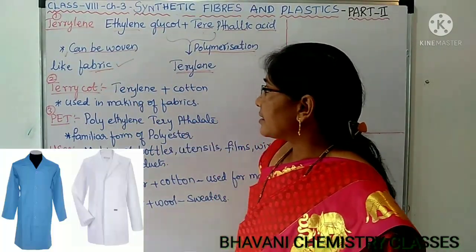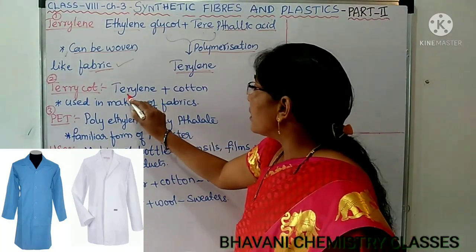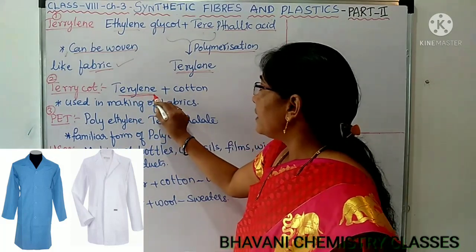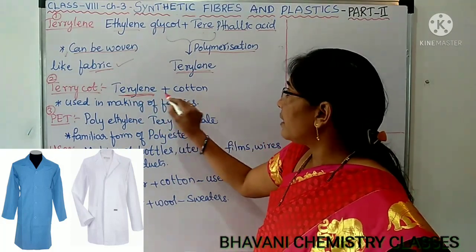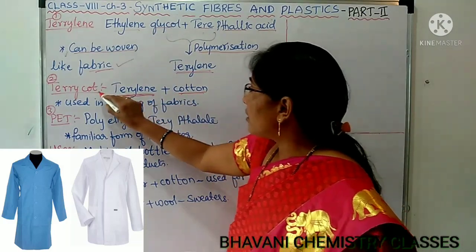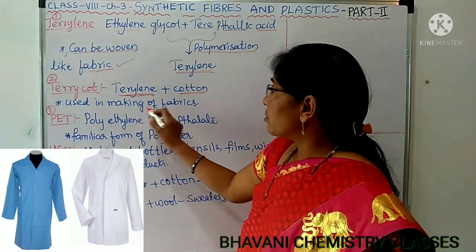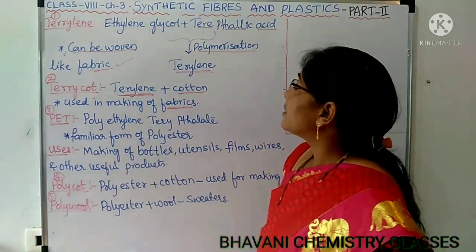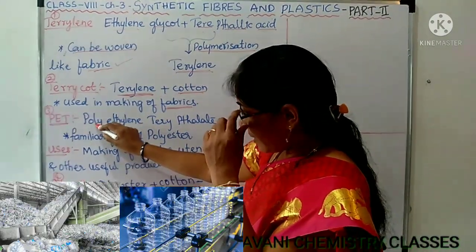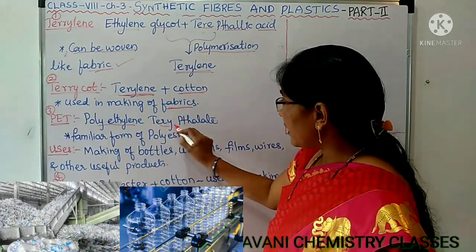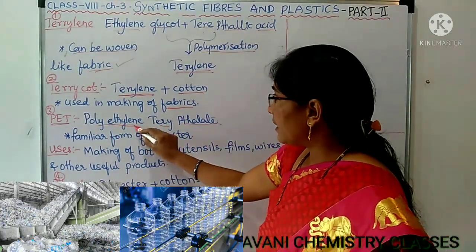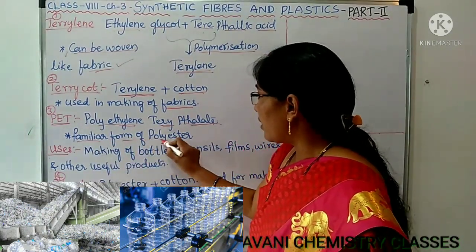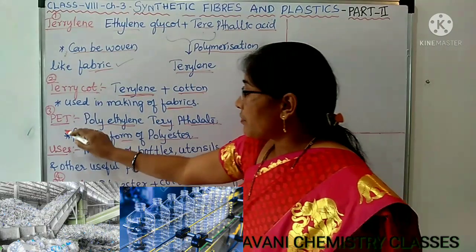Next is terrycot. How is it formed? By the reaction of terylene with cotton, terrycot is formed. What is it used for? It is also used for making fabrics. Next is PET. PET means polyethylene terephthalate. It is a familiar form of polyester. And what is it used for?